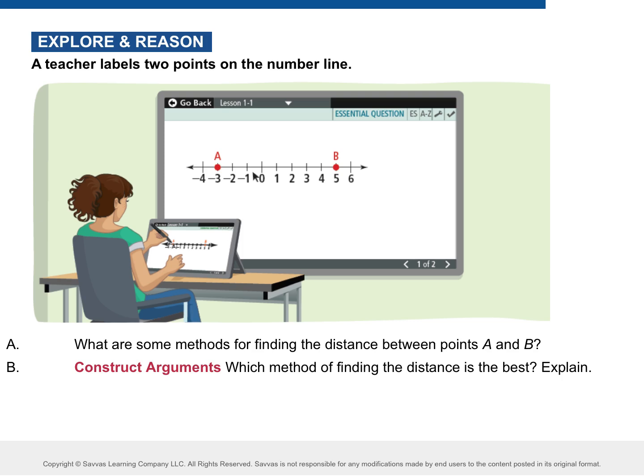What did you guys say for A? What are methods that you can use to find the distance? Subtraction. I heard count. What did you say over here? Addition. Okay. I want us to think about the subtraction and addition. One of them's right, one of them's wrong. If I add 5 plus a negative 3, what is that? 2. Are these two distances apart? No. How many are they? 1, 2, 3, 4. It is 8.